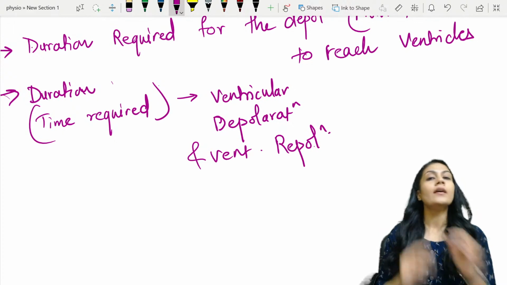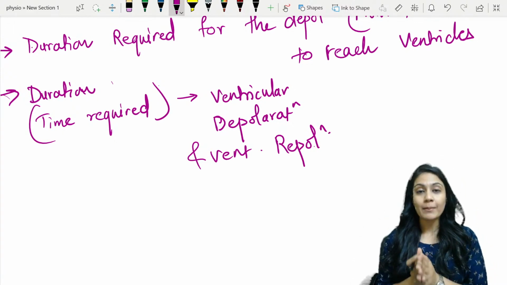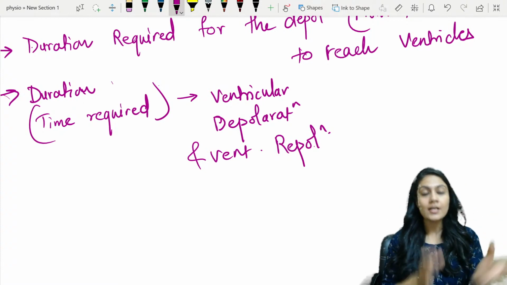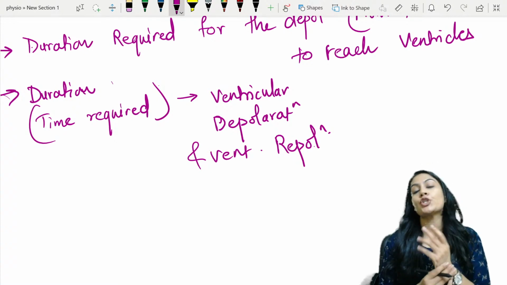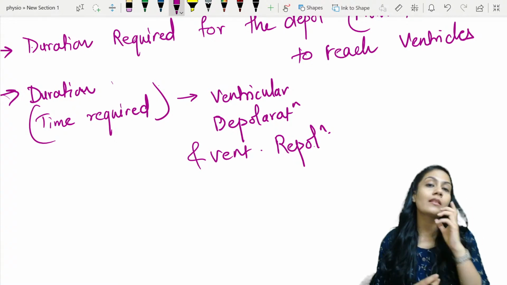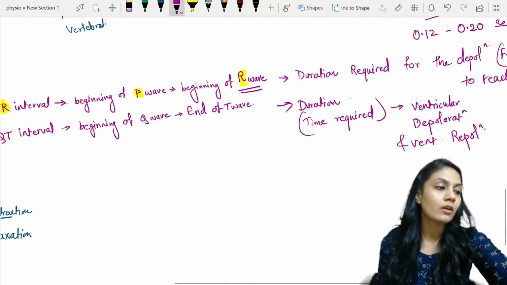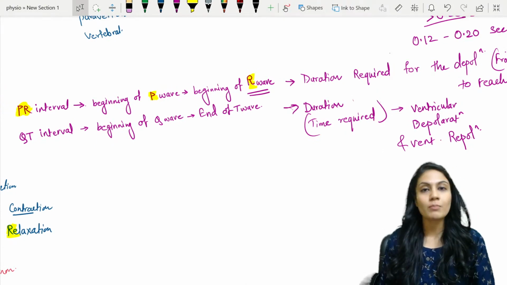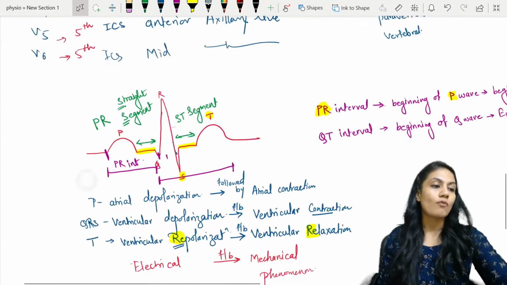Depolarization से लेके repolarization में how much time it took. That means once it depolarized and once it repolarized, right? So the whole total phenomena of the ventricle, depolarization से लेके repolarization तक कितना time लगा, that is told by this QT interval. That is not of much importance, but yes, PR interval is of much importance, right?